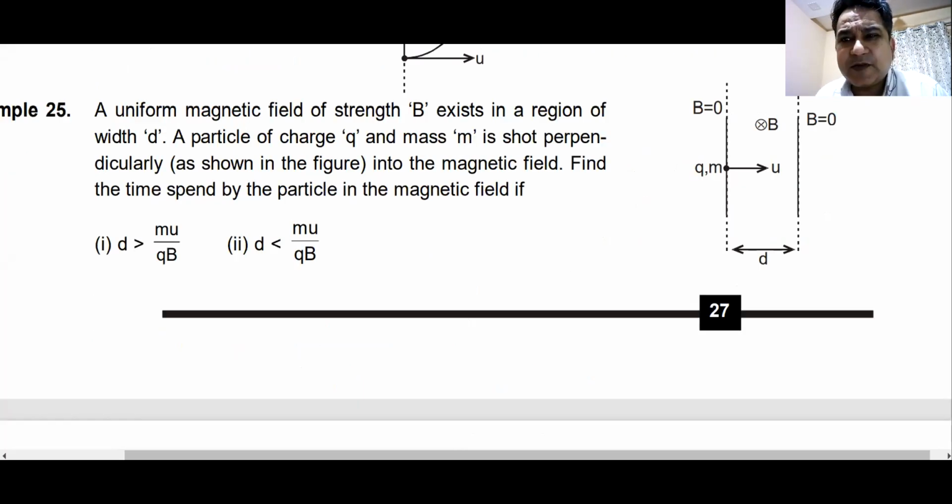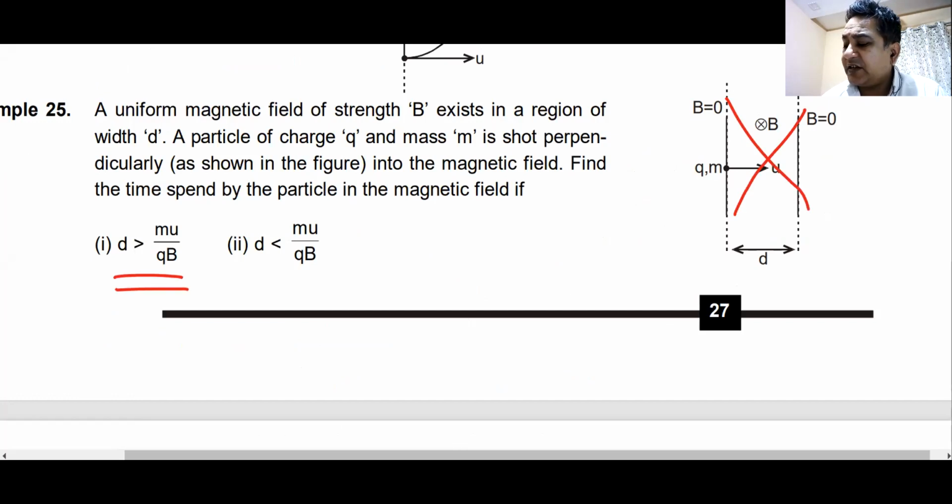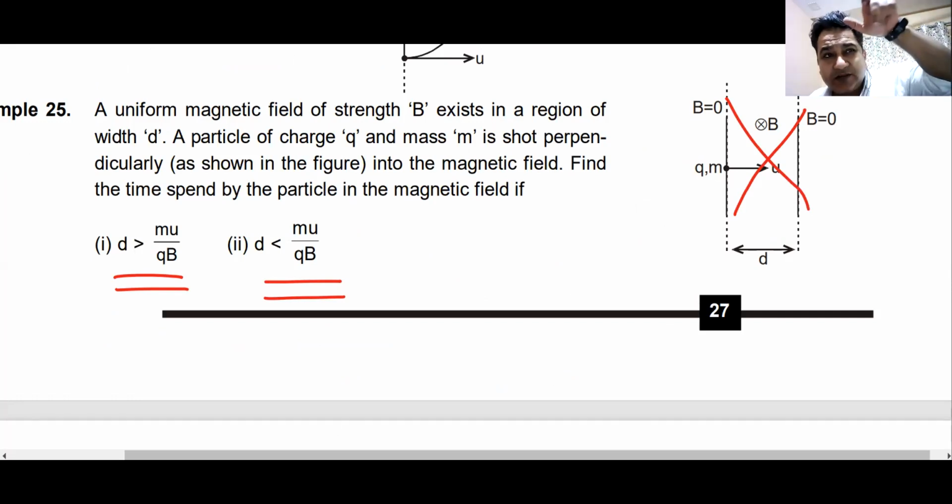Then there are other questions in this category. Again, this is a question taken from S.C. Verma. The magnetic field only exists in this region. So what will happen if D is greater than or smaller than the radius of the circle? If D is smaller than the radius, it will come out at some angle. If D is greater than the radius, mv by qB, it will rotate by an angle of 180 degrees. Sorry, I said it the wrong way around.